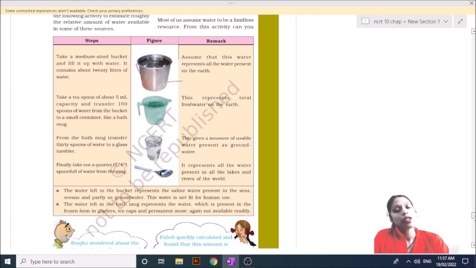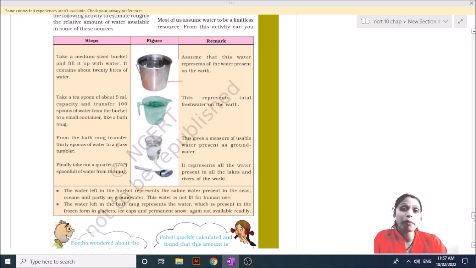You know that 71% of the earth is filled with water, but only 0.006% of water we can use. Why? Because it is fresh water. What is fresh water actually? Fresh water is the water we use for drinking and maintaining our hygiene.